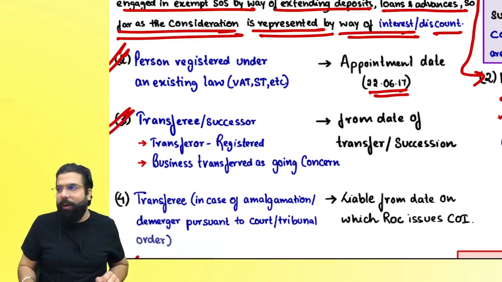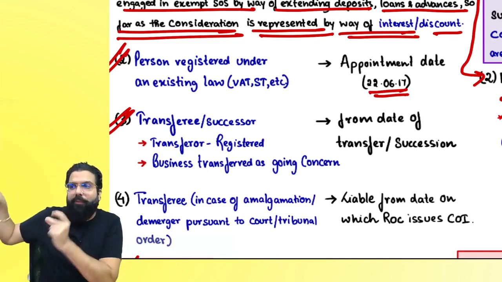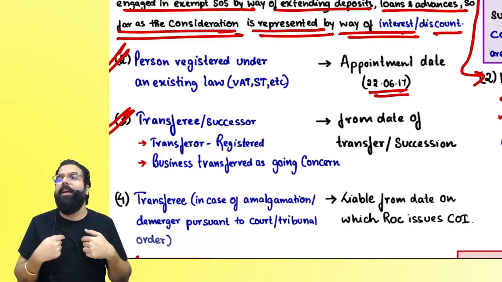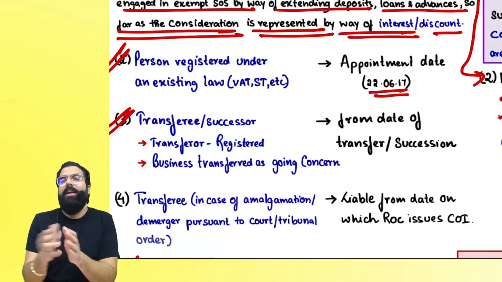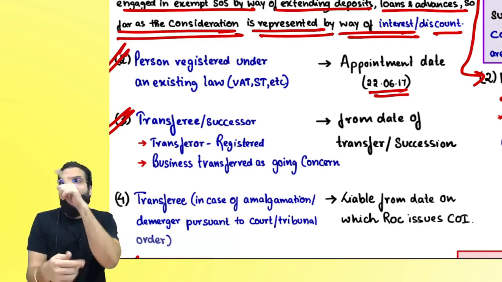Third is the transferee. If somebody has transferred the business to me as a going concern, the transferor was registered and has transferred the business as a going concern to me, the transferee or successor, then I have to take registration. I become liable on the date of transfer or succession.